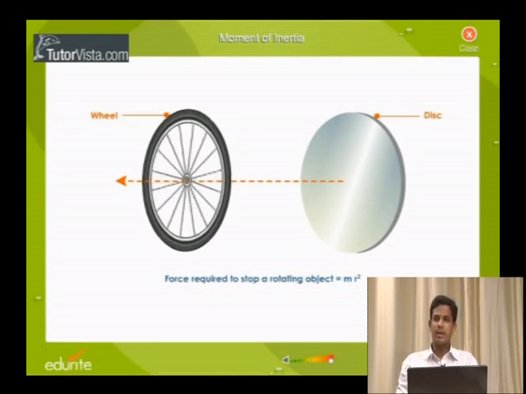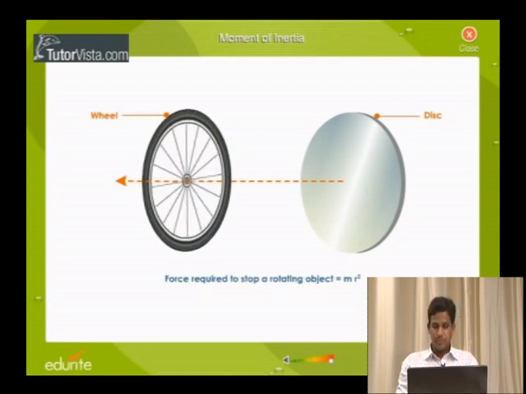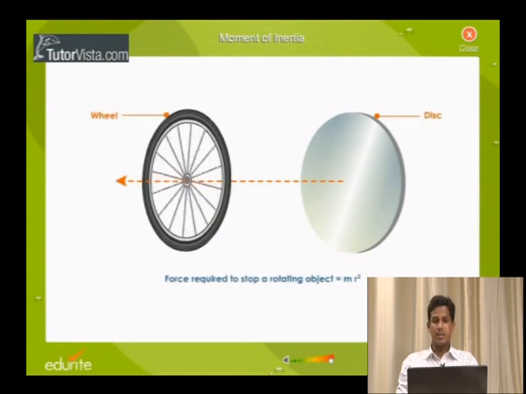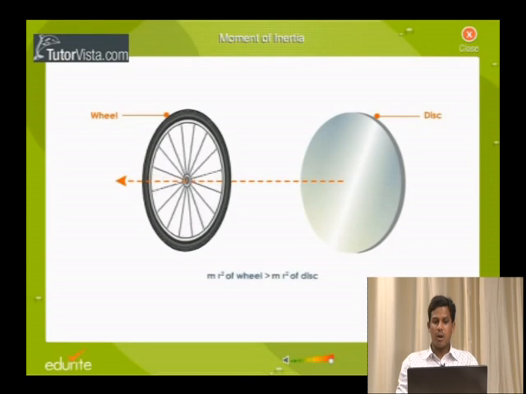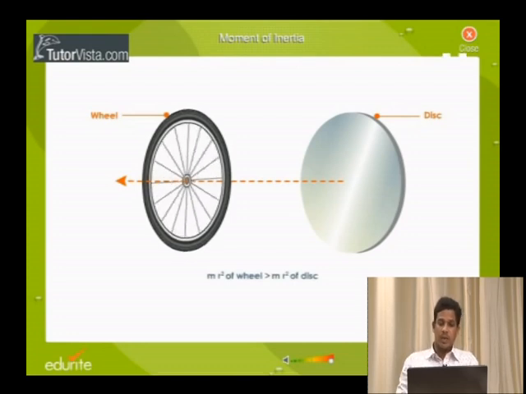By observing this wheel, you can notice that there are many masses. So please observe the video. The wheel is still rotating and the disc has already stopped. Here mr square is a very important thing. The force required to stop the wheel is greater than the force required to stop the disc.